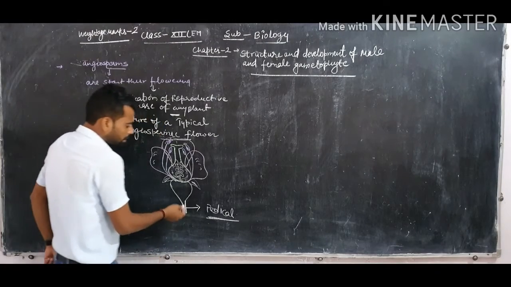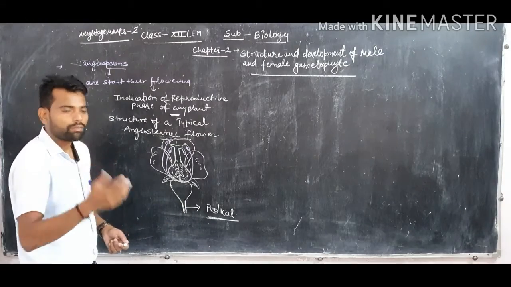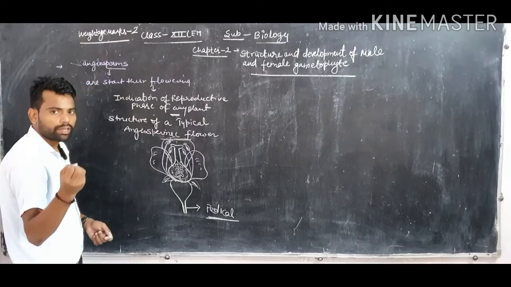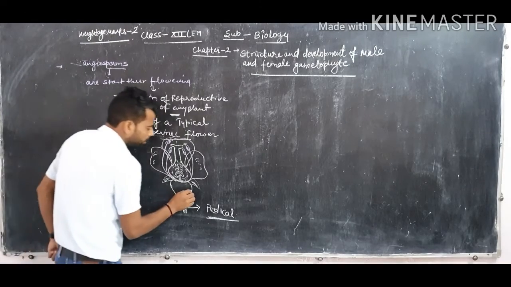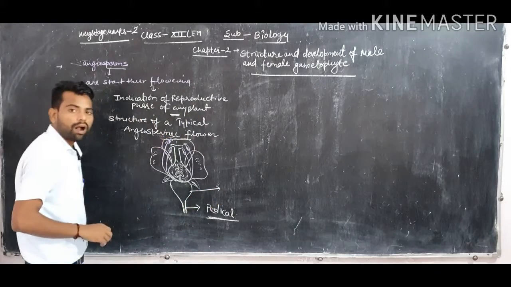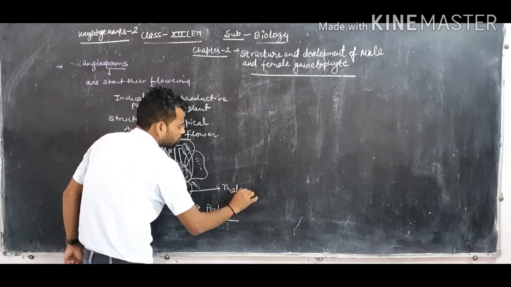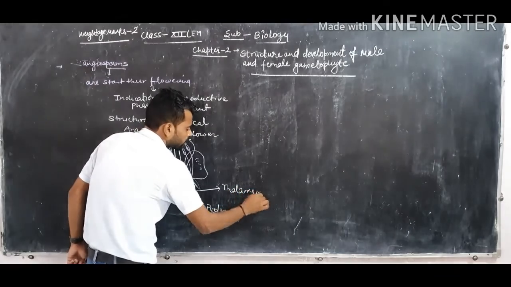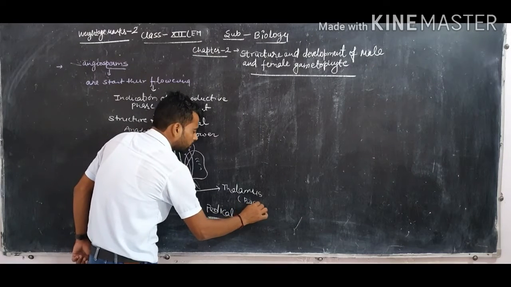Okay. Next, the pedicel goes upward, becomes swollen and broadened, and after broadening it makes the basal part of the flower, called the thalamus. The thalamus acts as the base of the flower.